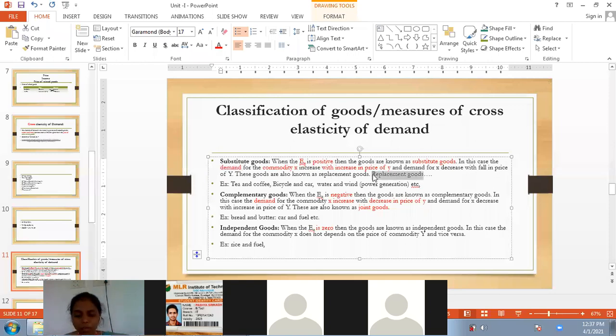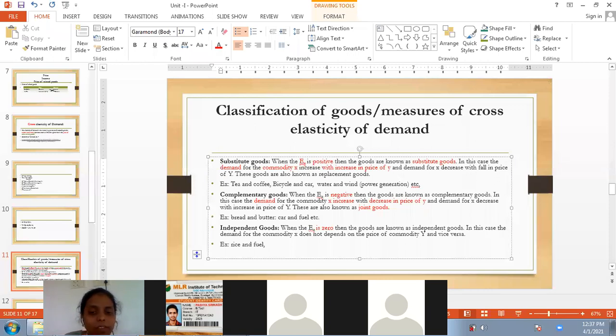These goods are also known as replacement goods. What is a replacement? Replacement is nothing but one can be substituted by the other one. Guys, replacement goods and substitute goods, both are the same. What are the examples for this one? The first example, again we have taken the same, that is tea and coffee. Just now we have discussed. The second one, that is bicycle and car.